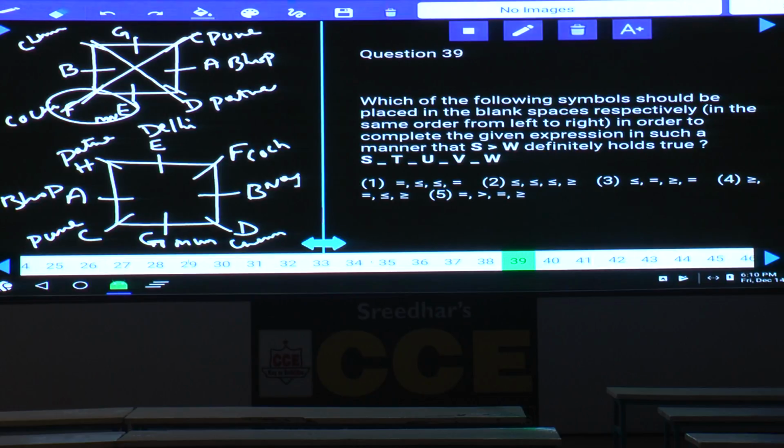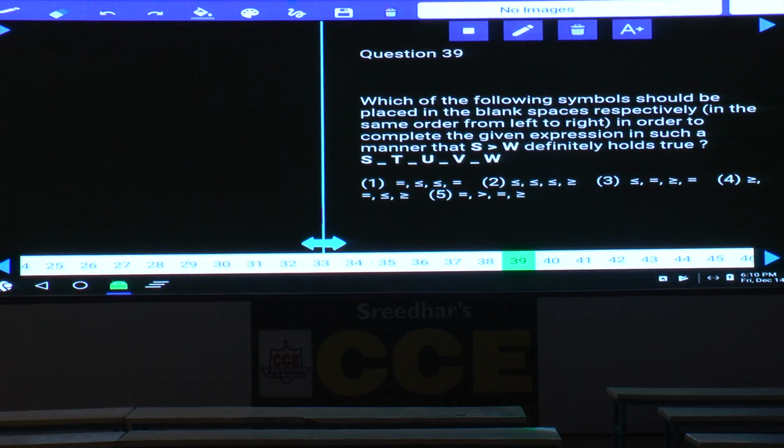In order to make S greater than W, S is at the left hand side, W is at the right hand side, with four places between S and W. Tell me what conclusions follow. Which symbol should be there? For S greater than W, one greater than must be there at any one of these 4 places. Apart from this greater than, the other symbols can be equal to, or greater than or equals to, anything holds good. That means we cannot have a lesser than from S to W.